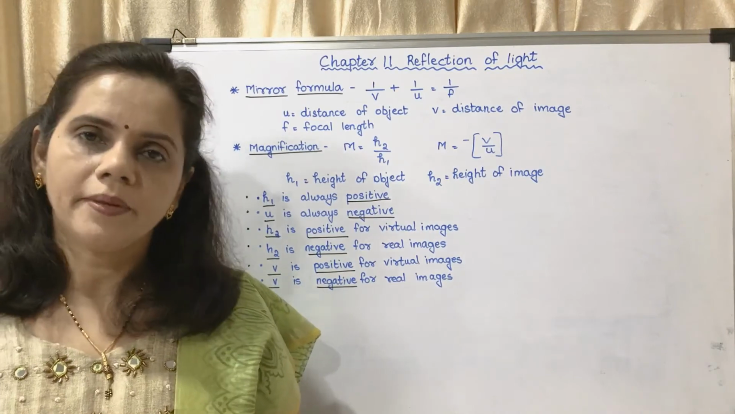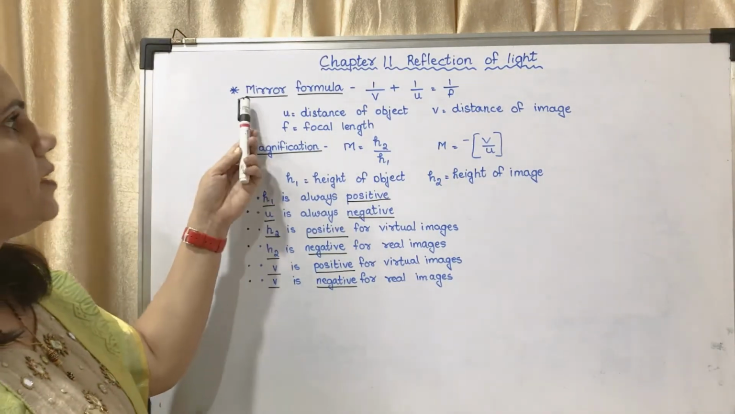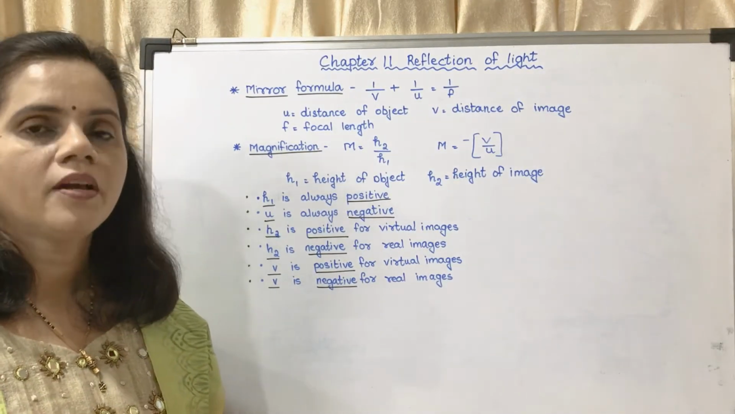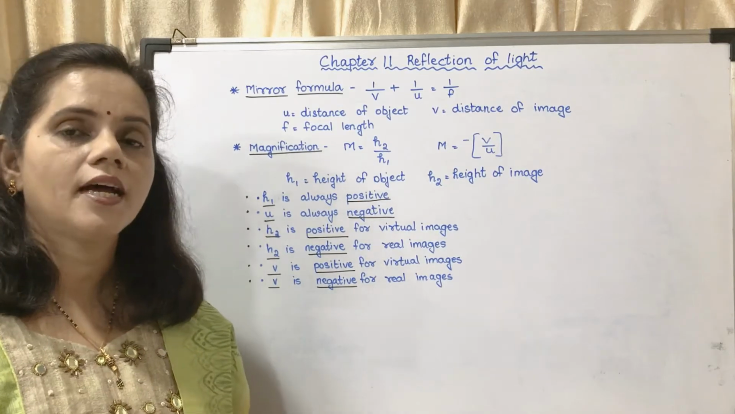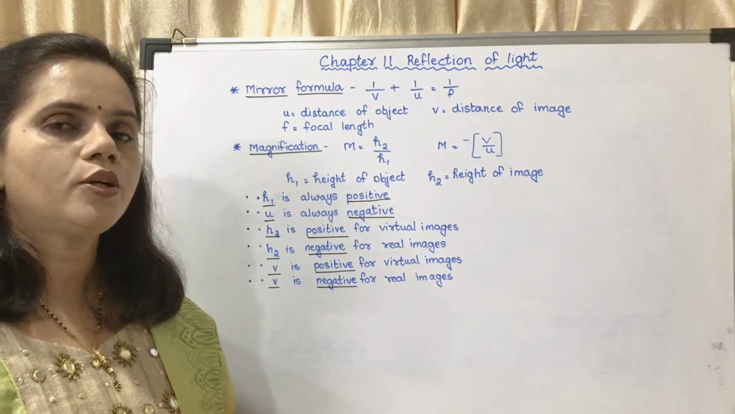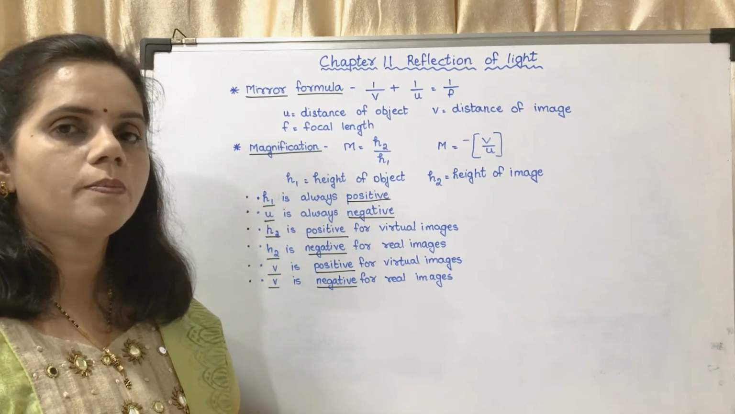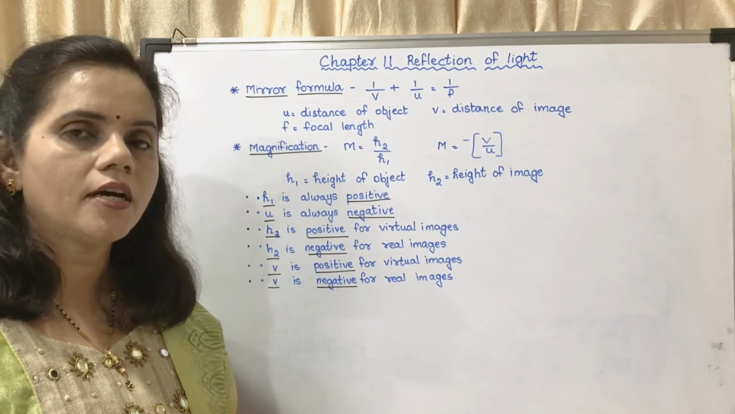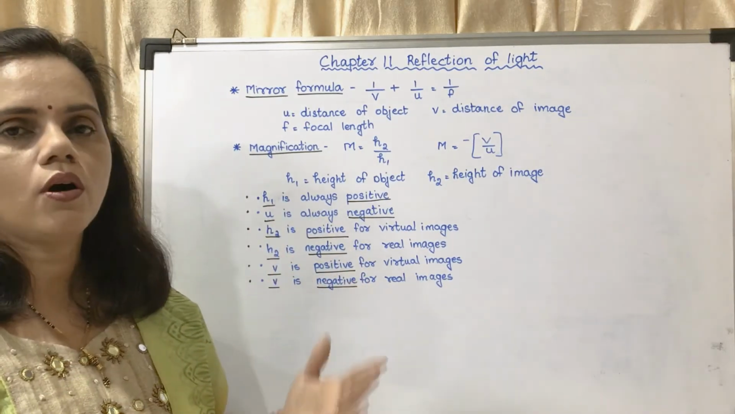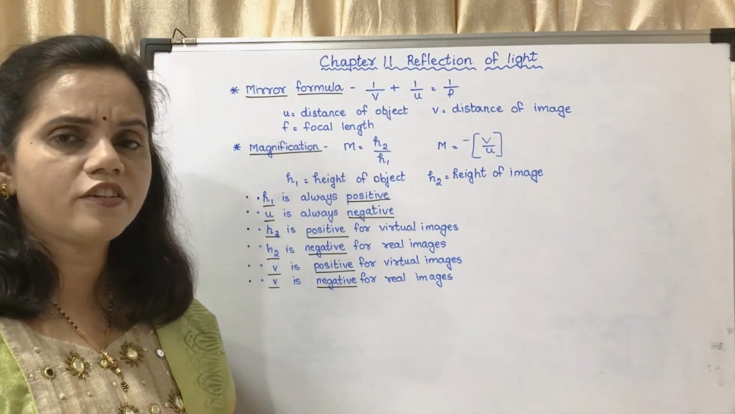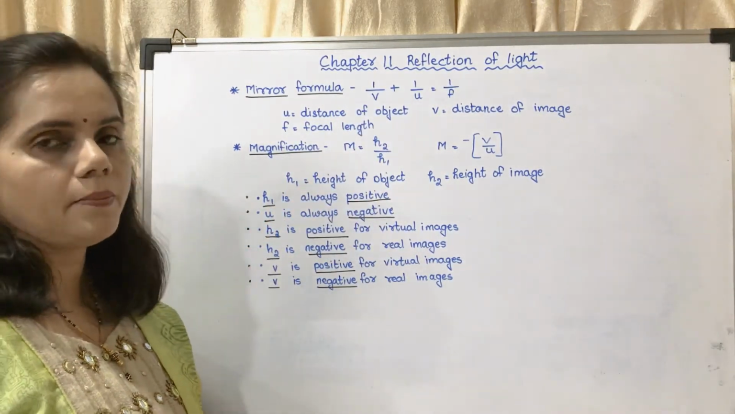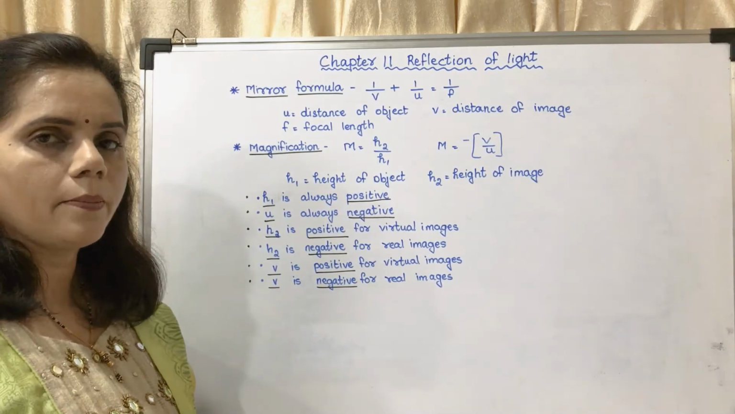Now the next topic is mirror formula. What is mirror formula? This is the formula which we use for doing numericals in this chapter. With the help of this formula, we will be able to determine where you will be able to get the image if you place an object at a particular position. You will be given the values of either V, U or F, and you have to find out the other value. Okay, the formula is 1/v + 1/u = 1/f,